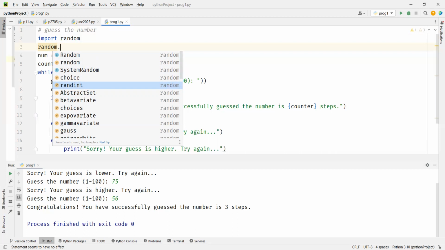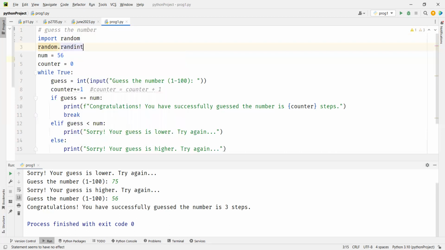So let me use randint for now. You have to say randint, and then I need to say which values I want to use. In this case, I will say 1, 100. When I say 1, 100, I'm saying give me a random number between 1 and 100, both inclusive. This is different from range that we have done.